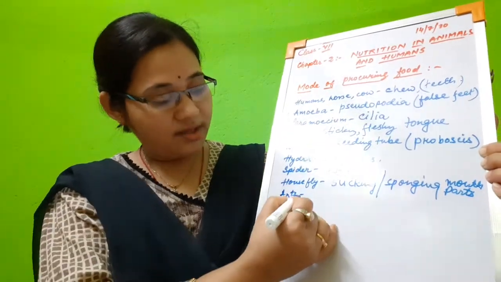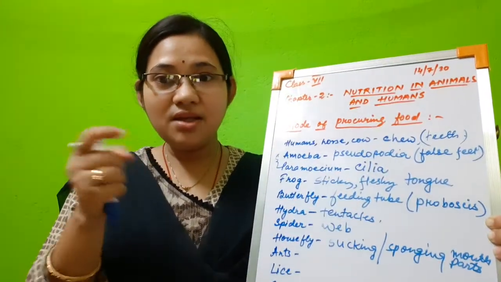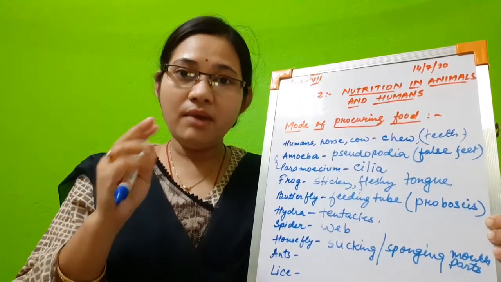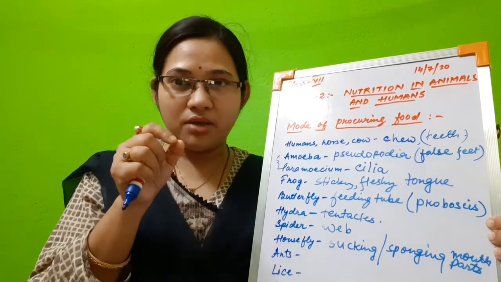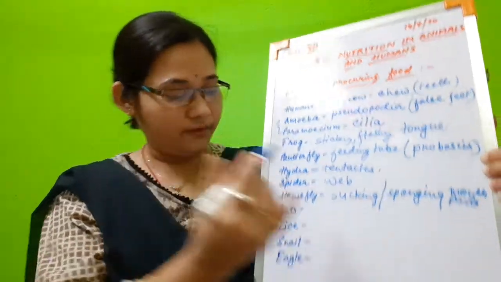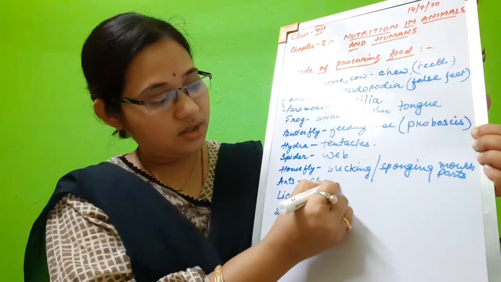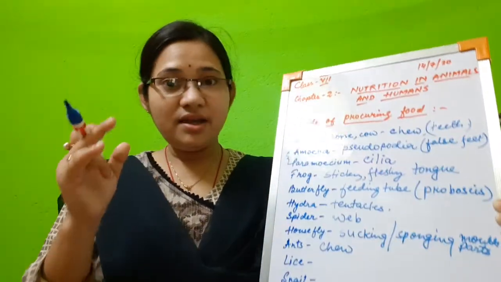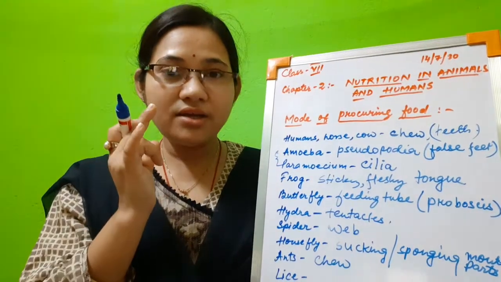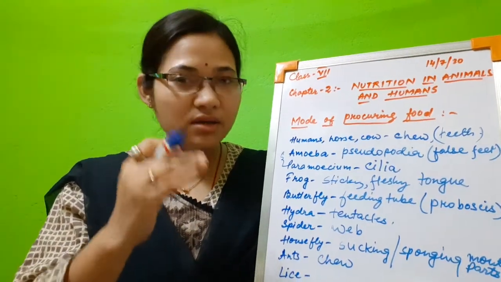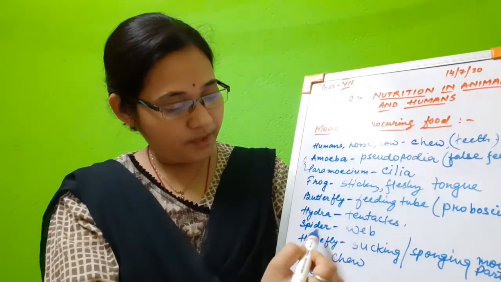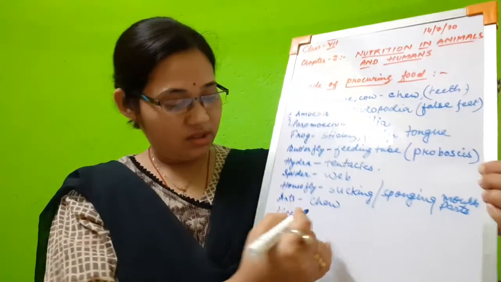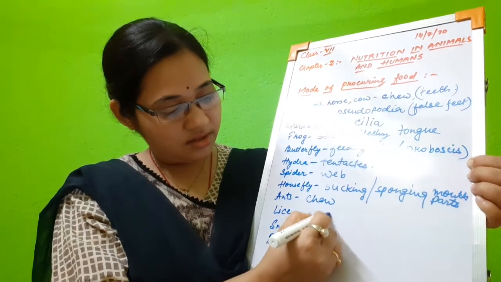Now ants. Ants have certain maxilla and mandible. When an ant bites you, you must have felt. So they have mandibles and maxilla, mouth parts by the help of which they chew their food. So we can write they chew their food, by chewing. Next comes lice. Lice are present in the hair. Just like butterfly, they have a feeding tube or sucking tube, so we can write they suck.